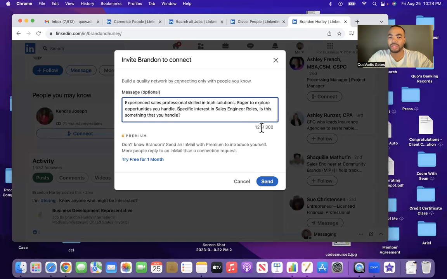I have enough characters. This is the character counter. So I'll put my specific interest is in sales engineer roles. Is this something that you handle? Okay, so I changed the verbiage just because I have